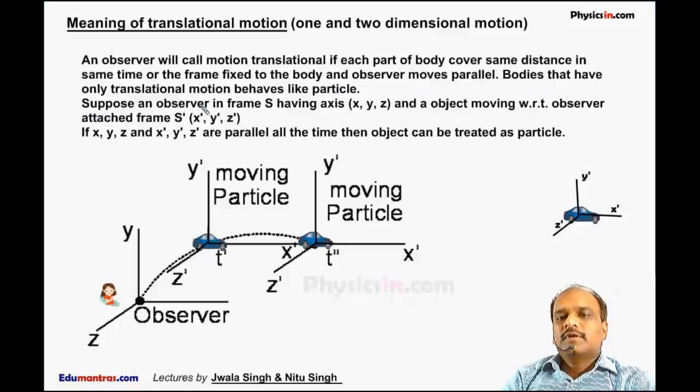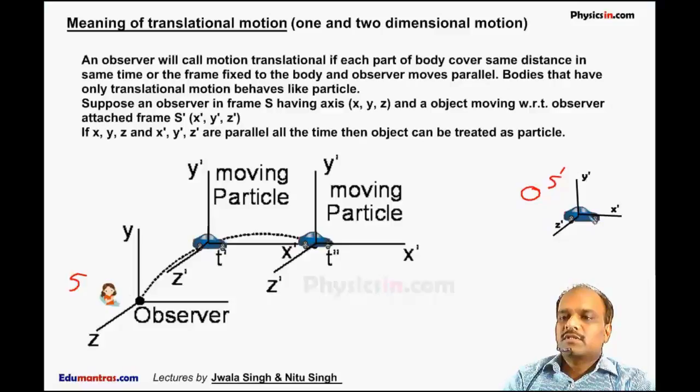Suppose a frame, this is frame S, which is fixed on Earth, and an object moving with respect to an observer attached to frame S'. This is an object and this frame is S', with axes X', Y' and Z'. This object is a moving car.